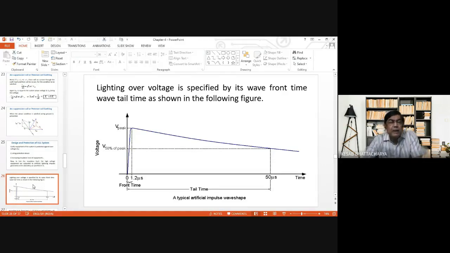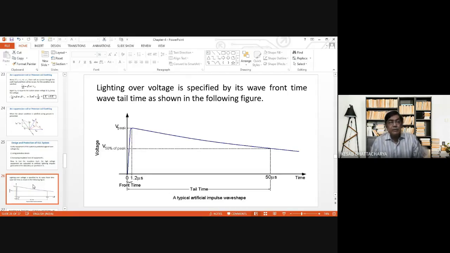It has a very sharp or very short rising time compared to that relatively slow fall time. Now this rising time is normally referred to as wave front time, and the fall time is normally referred to as wave tail time according to Indian standard specification.